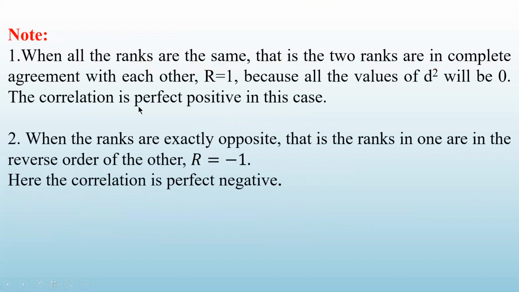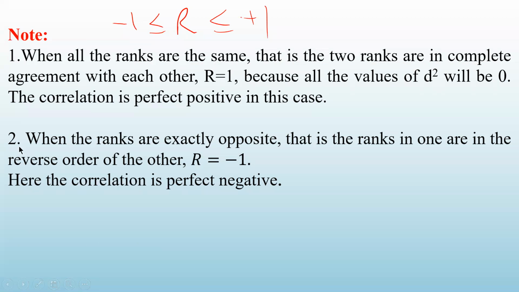So that is what I have just explained to you. I have written here in the form of notes. The first note is that capital R always lies between minus 1 and plus 1. Always. When all the ranks are the same, that is, the two ranks are in complete agreement with each other, in that case R will be 1, because all the values of D square will be 0. That we saw just now. And so there is a perfect positive correlation in this case.